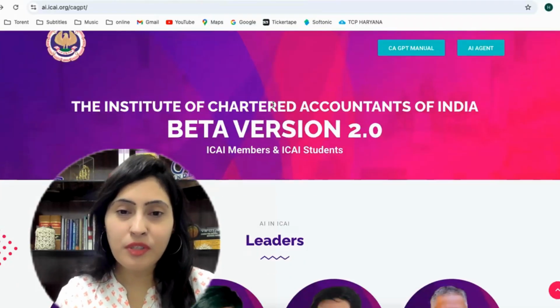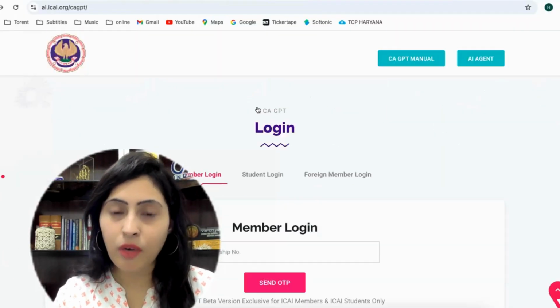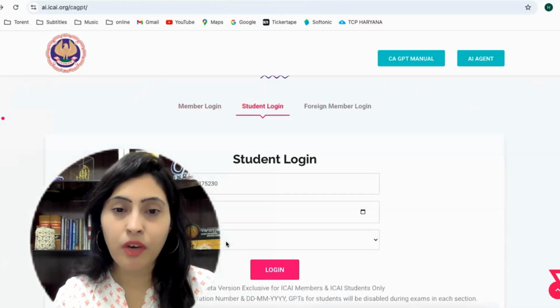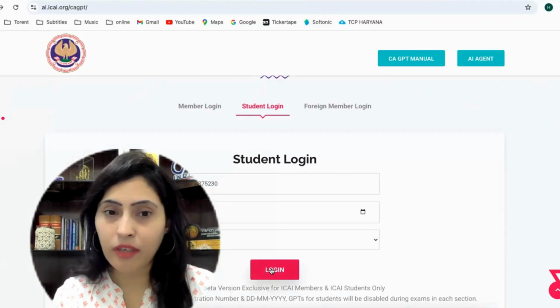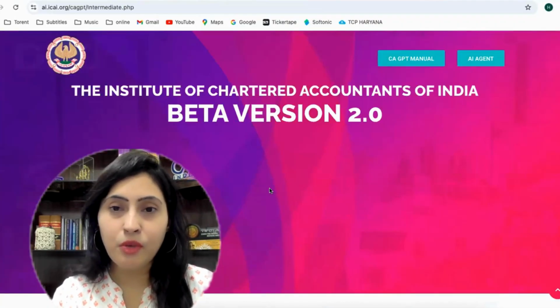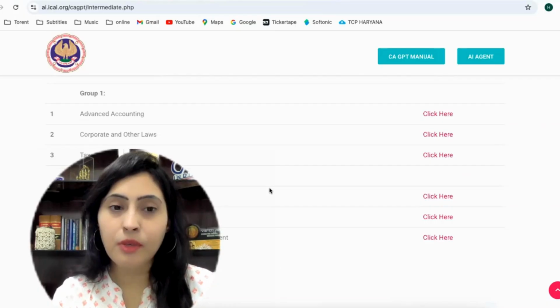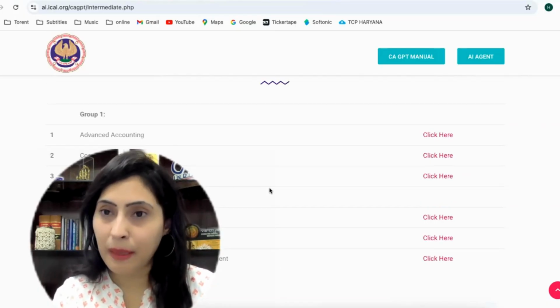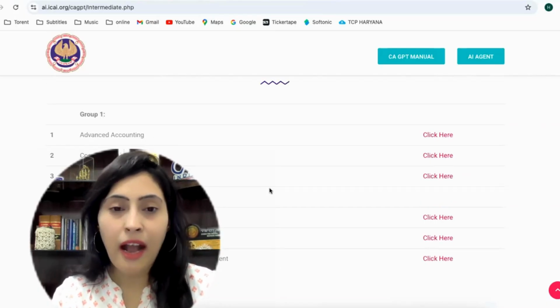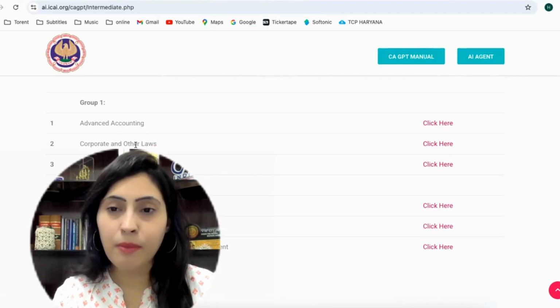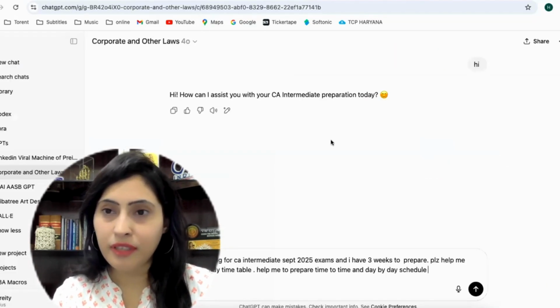Firstly, log into the CA GPT app with your NRO number, with your date of birth, with your intermediate or your course login that you want to do. And you will be able to reach over this page. After that, you will be able to select any course, any paper that you want to appear for. I'm going to select taxation and law, and you will be able to reach over there.